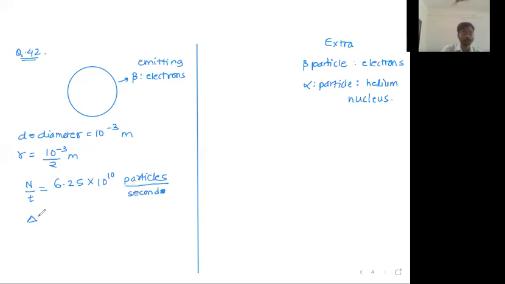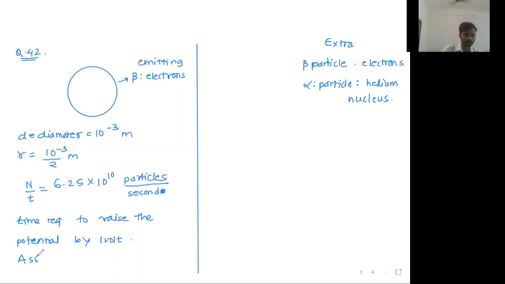To get a potential difference of 1 volt, or let me write that word, time required to raise the potential by 1 volt.